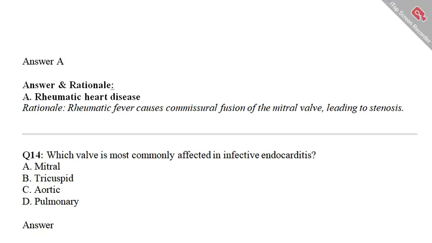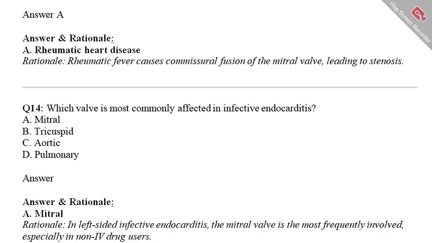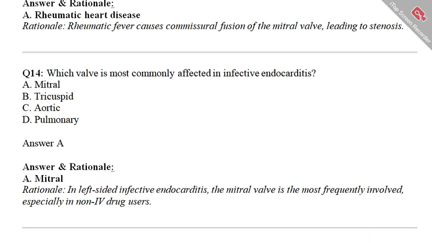Take your time, 5-second pause, select the best option, and if you go for option A, option A is the correct option, which is the mitral valve. Why is this the correct option? Here is the rationale: in left-sided infective endocarditis, the mitral valve is the most frequently involved, especially in non-IV drug users.